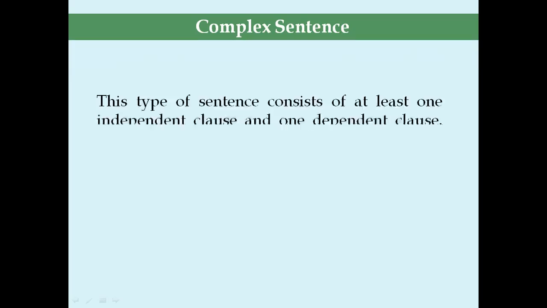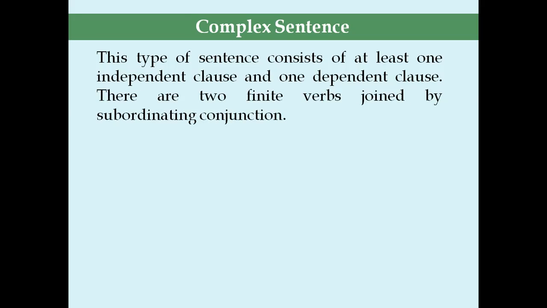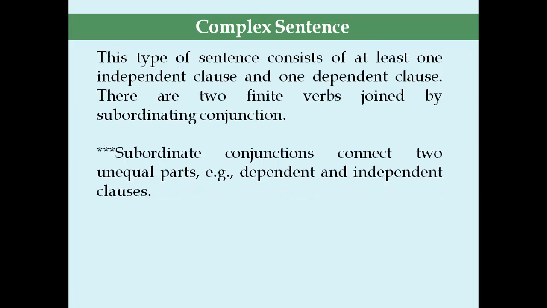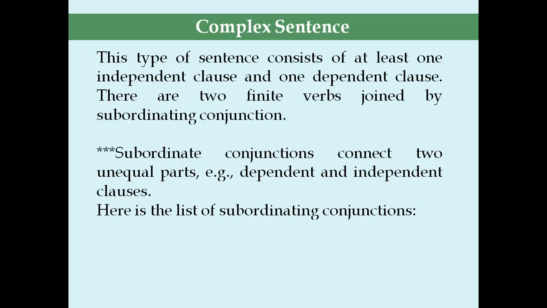Complex sentence. This type of sentence consists of at least one independent clause and one dependent clause. There are two finite verbs joined by a subordinating conjunction. Subordinating conjunctions connect two unequal parts, a dependent and an independent clause. Here is the list of subordinating conjunctions.